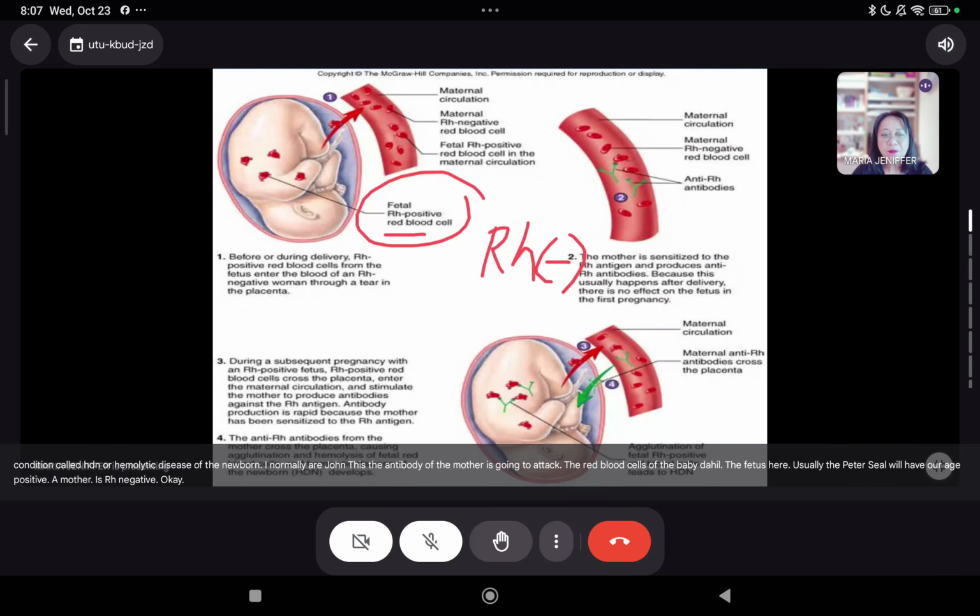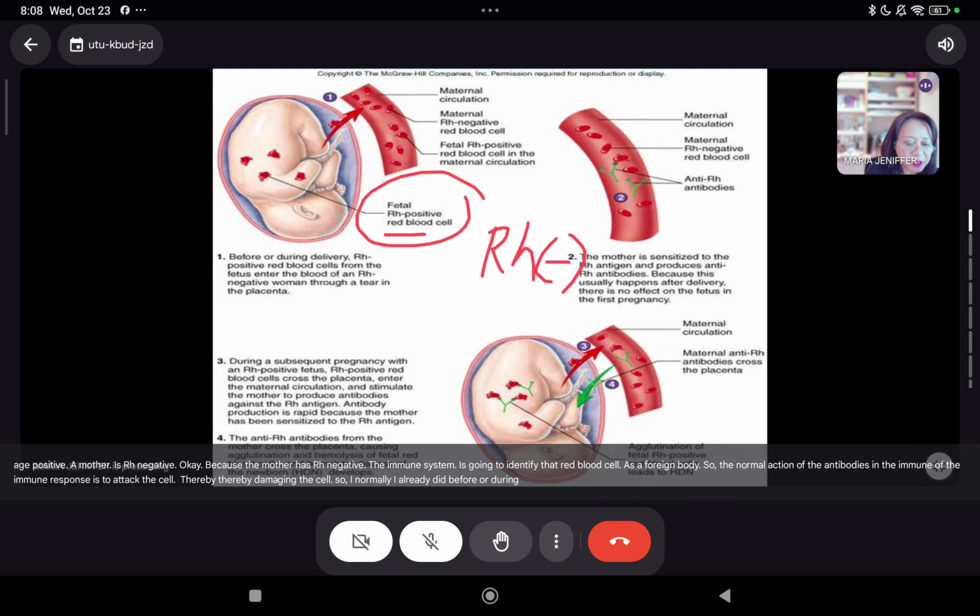Okay? Because the mother has RH negative, the immune system is going to identify that red blood cell as a foreign body. So the normal action of the antibodies in the immune response is to attack the cell, thereby damaging the cell.